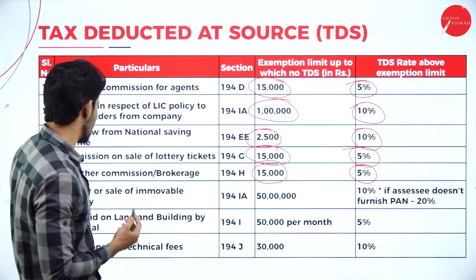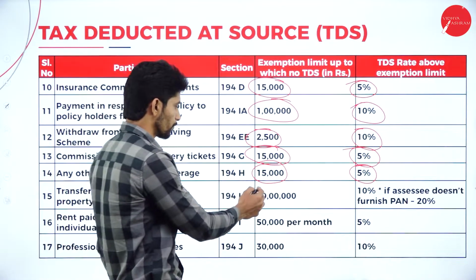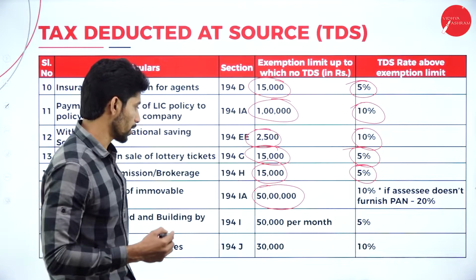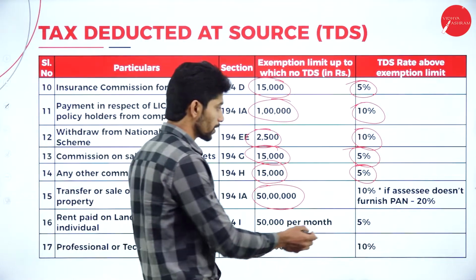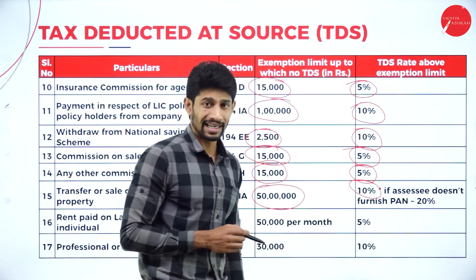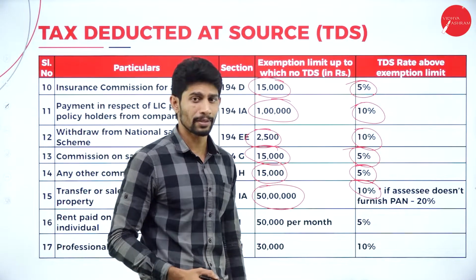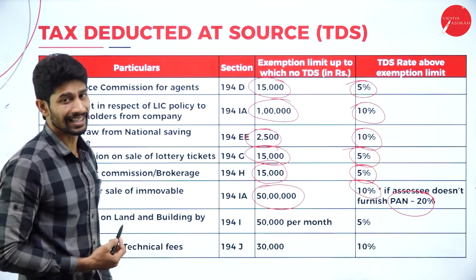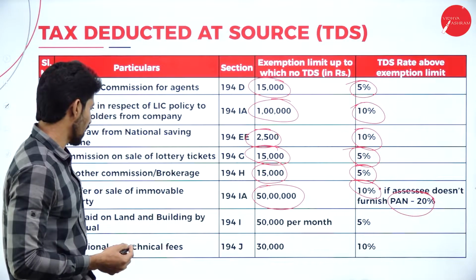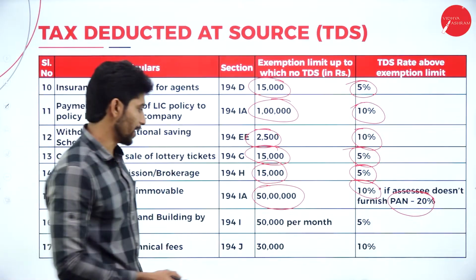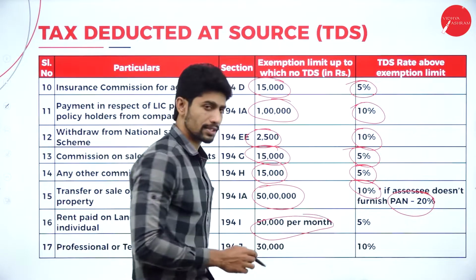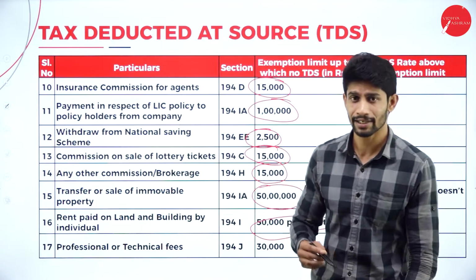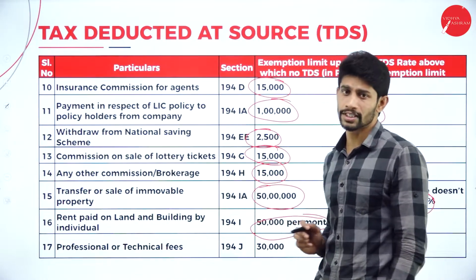Next, transfer or sale of immovable property up to 50 lakh, they won't deduct TDS. If you are transferring immovable property for more than 50 lakhs, then they will deduct TDS of 10%. If you are not ready to provide PAN card details, then they will deduct 20% as TDS. Next one, rent paid on land and building by individuals. If you are paying more than 50,000 rupees rent, then 5% TDS will be deducted. If it is less than 50,000, then no TDS will be deducted.